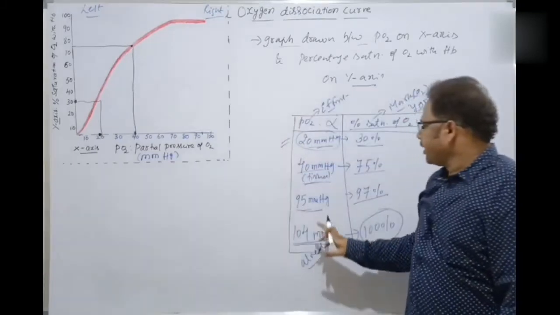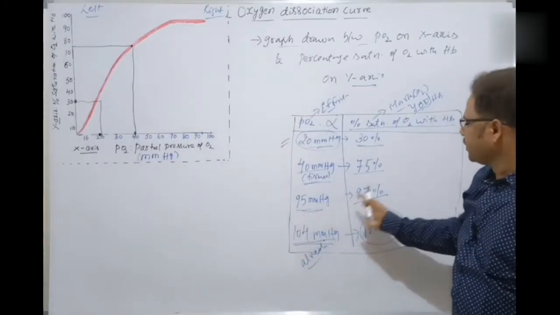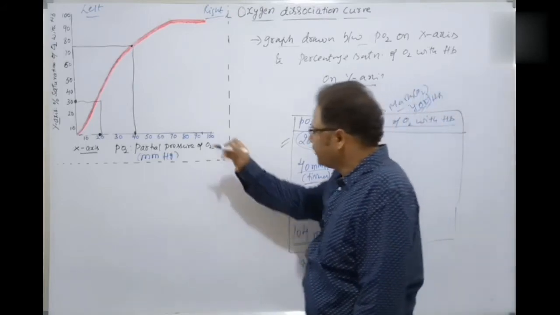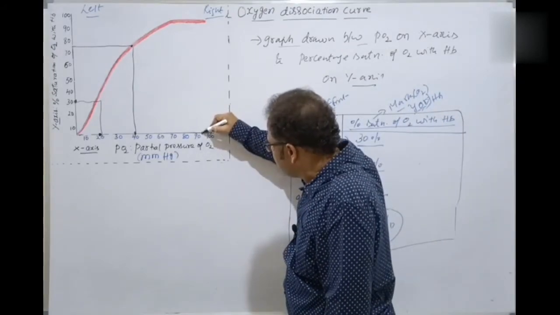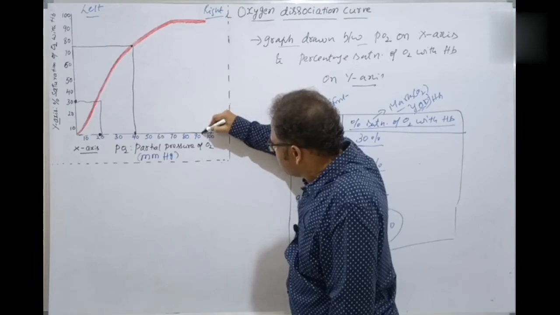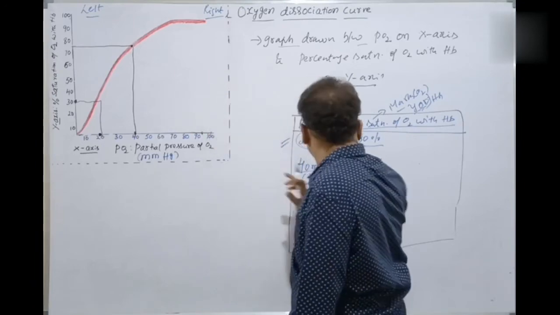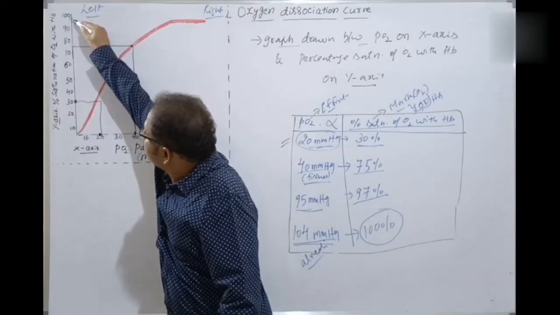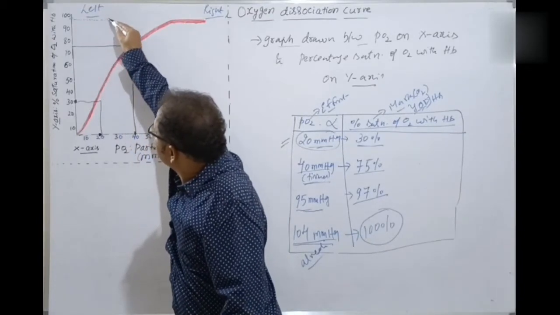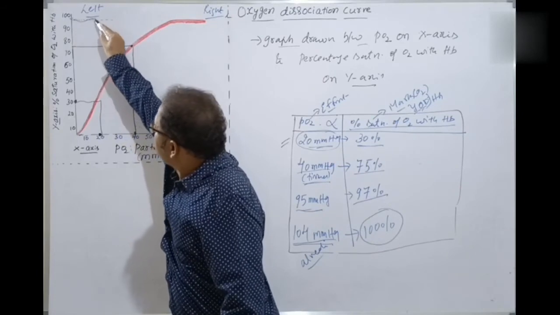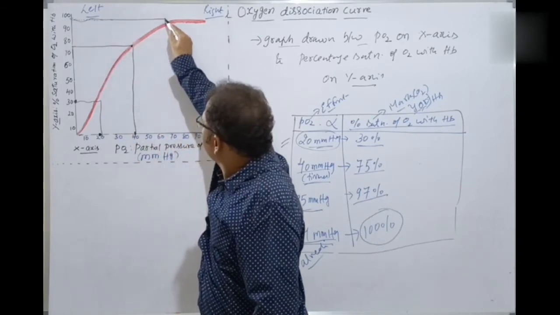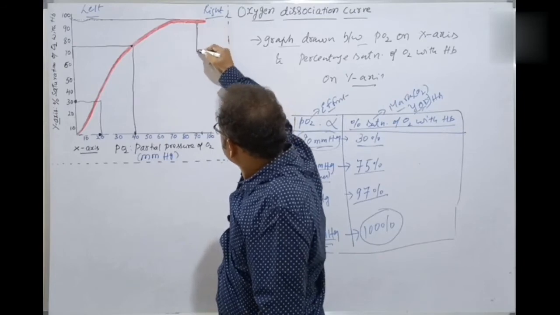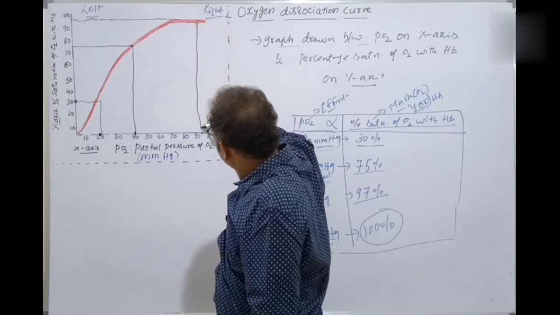Okay. The next one is 95 mmHg. If it is 95, the percentage is 97%. Where is 95? Come on, quick. This is 95 here, isn't it? So here is 95, and where is 97? Almost here, like this. Here almost 97, isn't it? So this is 97, here like this. And 95, okay.